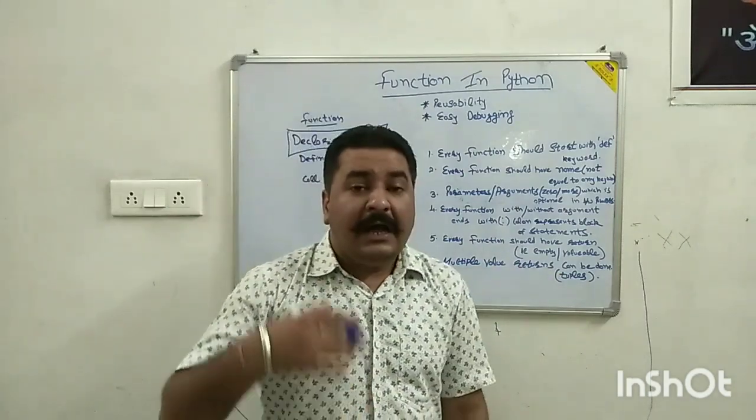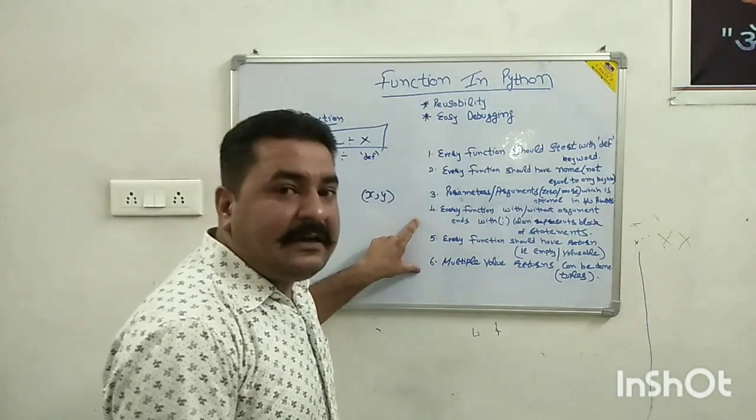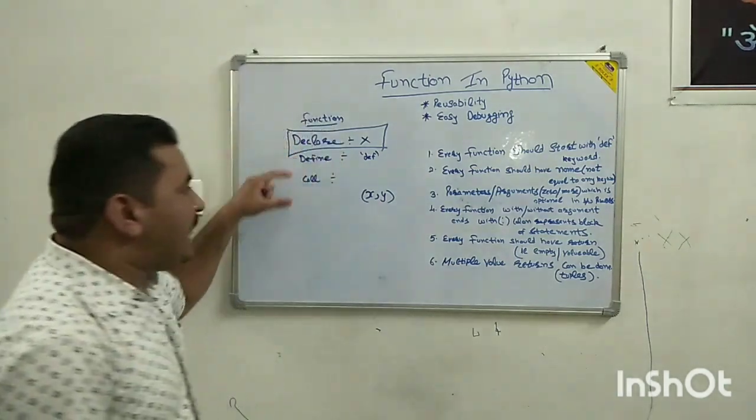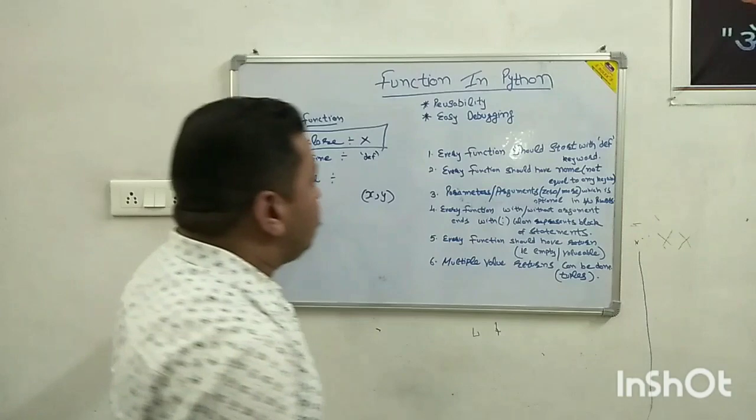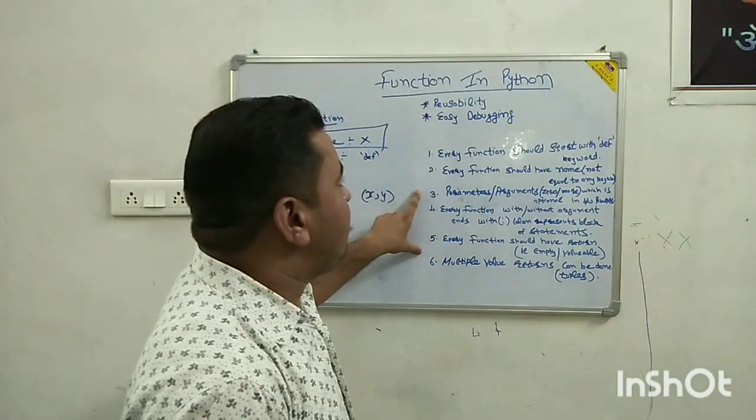Multiple values are returned in the form of a tuple. So we can achieve multiple return values after defining and calling the function. With this we are done with parameters and functions.